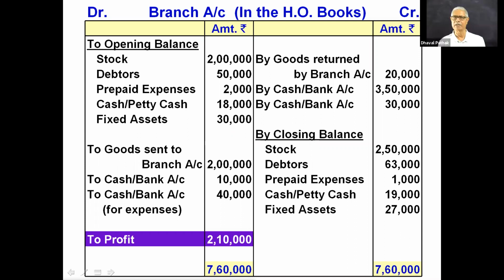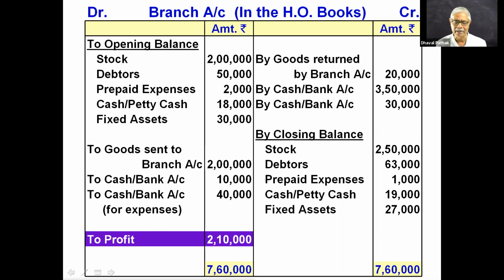Now I proceed with the next concept. Now head office and branch are separate persons from the accounting point of view. Now, what can head office give to the branch?